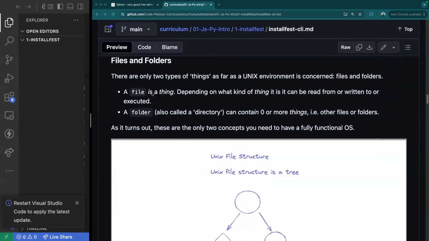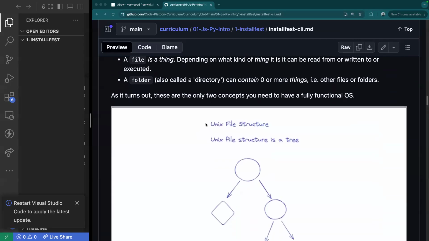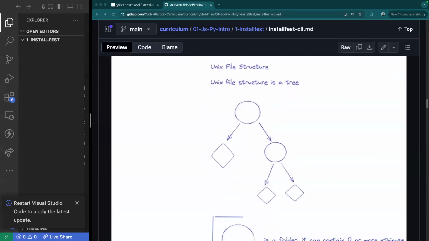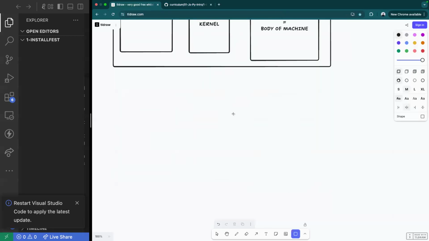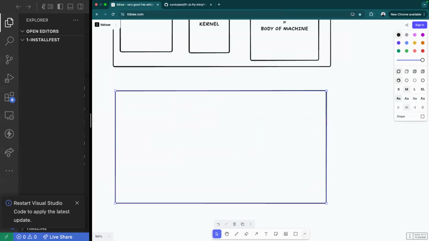All right, so now we have files and folders. How does this work? Let's go ahead and start talking about this in a desktop fashion. Inside of my desktop or inside of my machine, I know everything looks nice and pretty and we have a nice user interface, but everything inside of your machine or your computer is just files and directories.